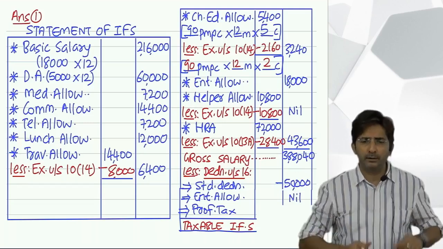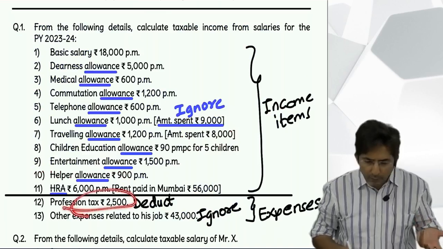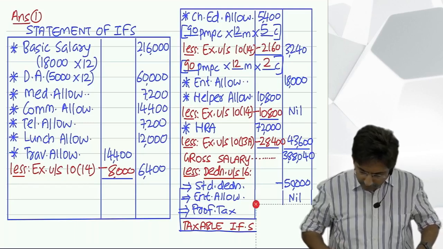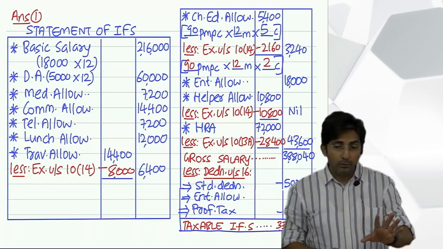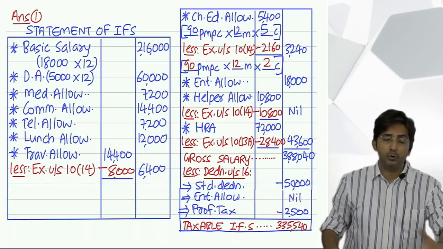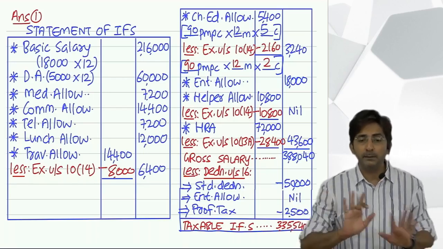Not given, ignore it. In our question, is it given? Yes, it is given, so I will write 2500. But if not given, just ignore it. Don't try to show extra knowledge in the exam, thinking that sir has told that people usually pay 2500, so let me minus. Don't minus if not given in the question.